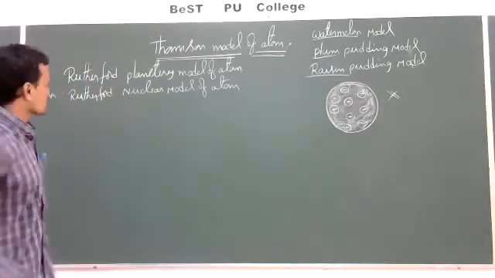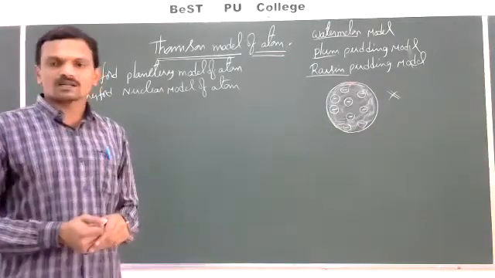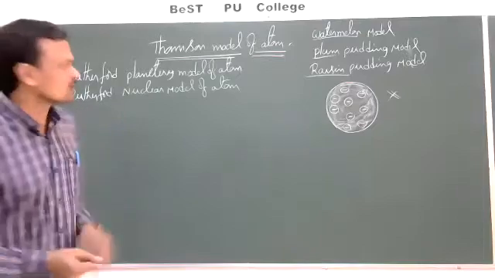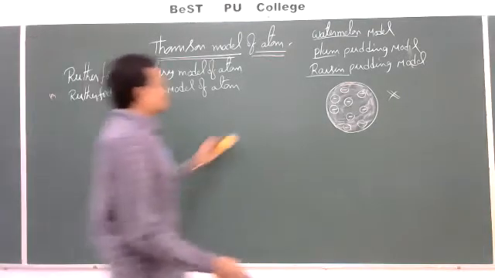This is another model which was proposed to explain the internal structure of atom. So what is the arrangement of the particles according to this theory? Now let us see.